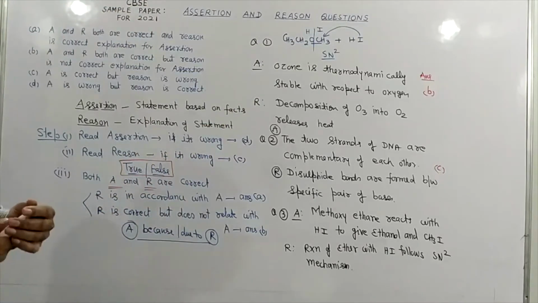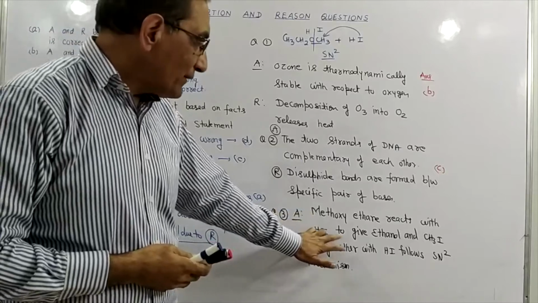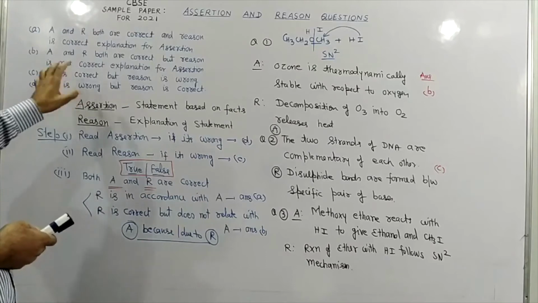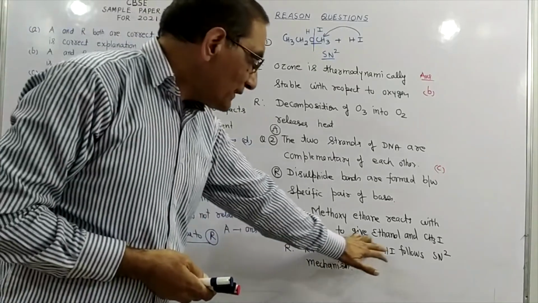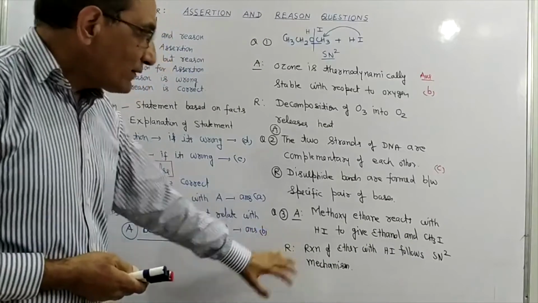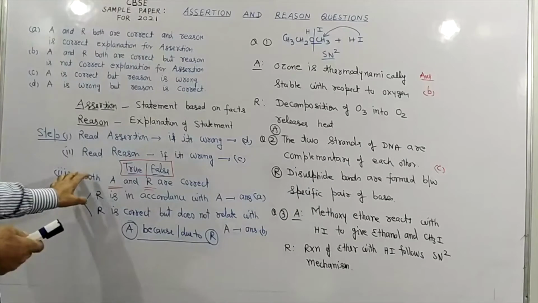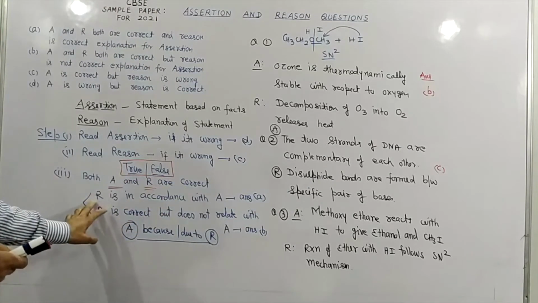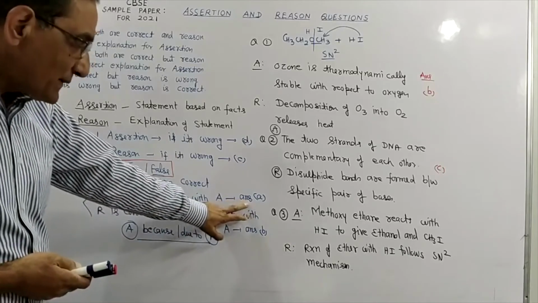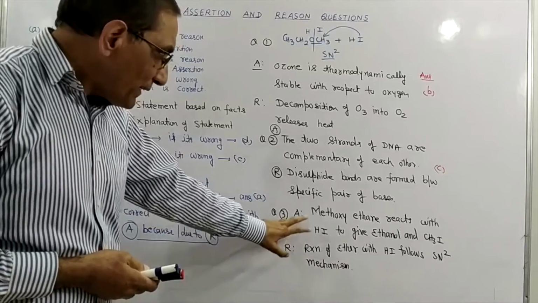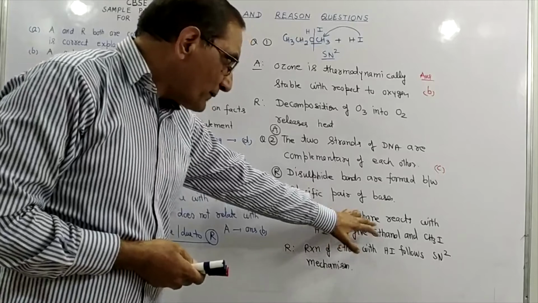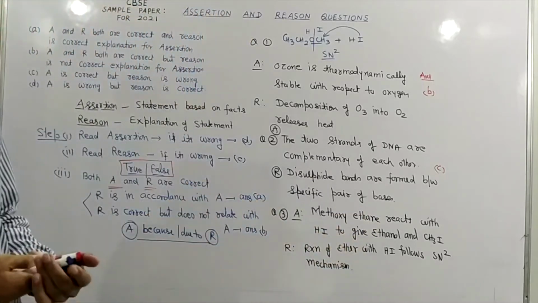So assertion is methoxyethane reacts with HI to give ethanol and CH3I. We are getting these two. It means our assertion is correct. Reaction of ether with HI follows SN2 mechanism. This reason is also correct. And if assertion and reason both are correct, then what we need to find out? Whether reason is in accordance with assertion. Then it will be answer A. So this reason is in complete accordance with the assertion because these two products form according to SN2 mechanism.